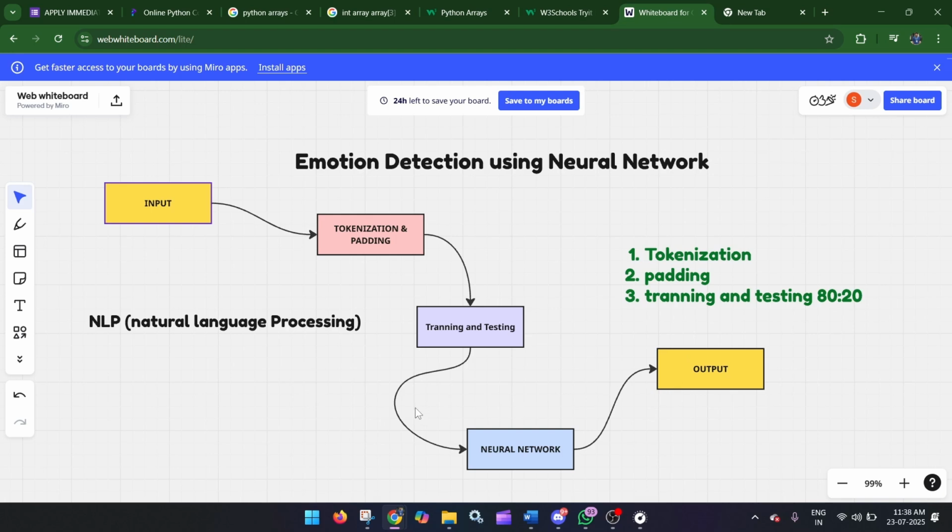For this project, we will just require some sequential models, and we will be focusing on the tokenizer and padding part, which I will explain while doing the coding. So let's start our project.